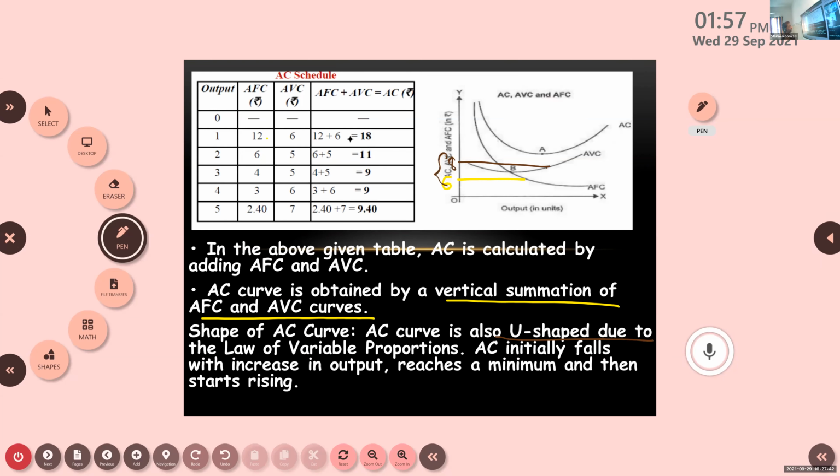That is why the law of variable proportion is applicable in the case of both AC and AVC. In the same way, it starts falling in the beginning as we increase the output, then reaches a minimum, then starts rising. So the shape of the AC curve is also like AVC because of the law of variable proportion.